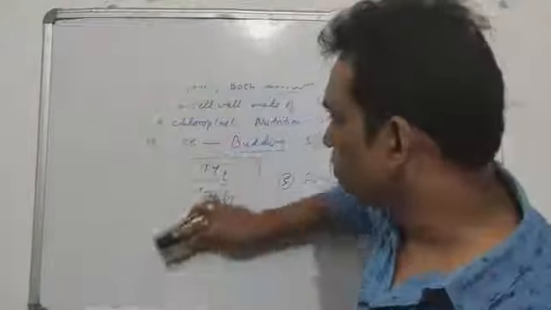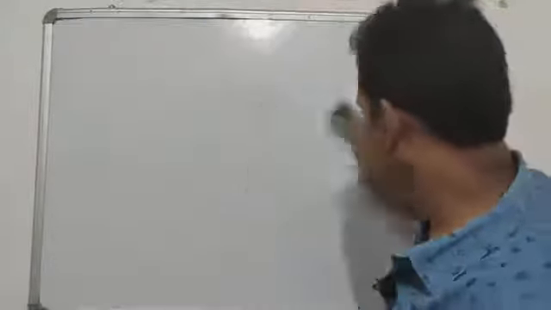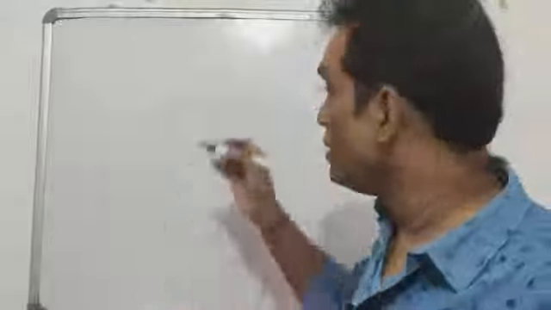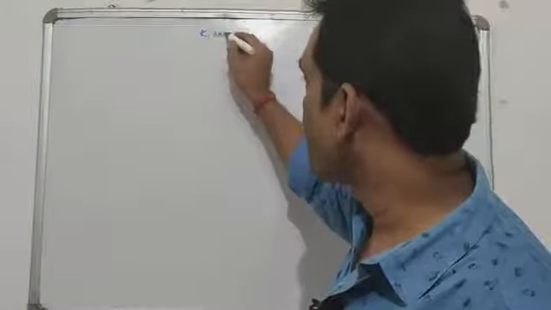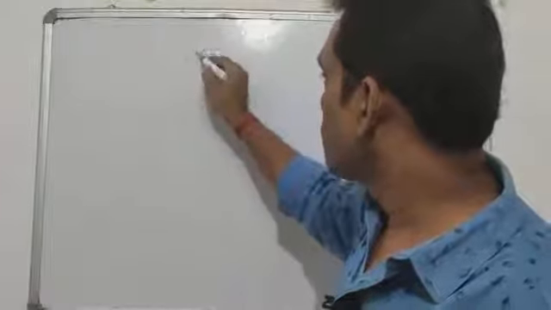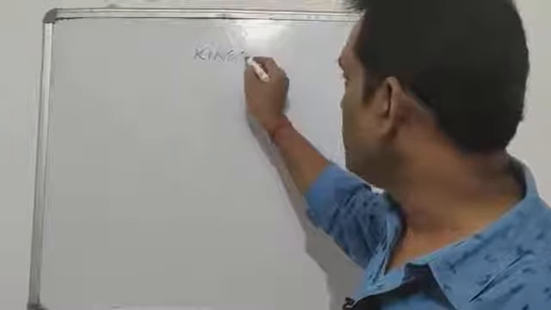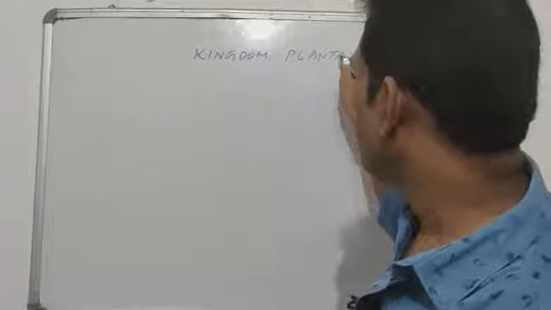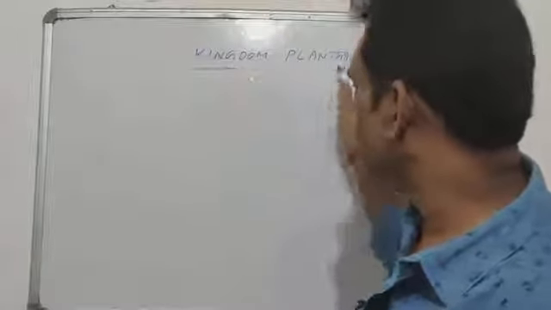The fourth group is called the kingdom Plantae. Which organisms were kept in this kingdom?